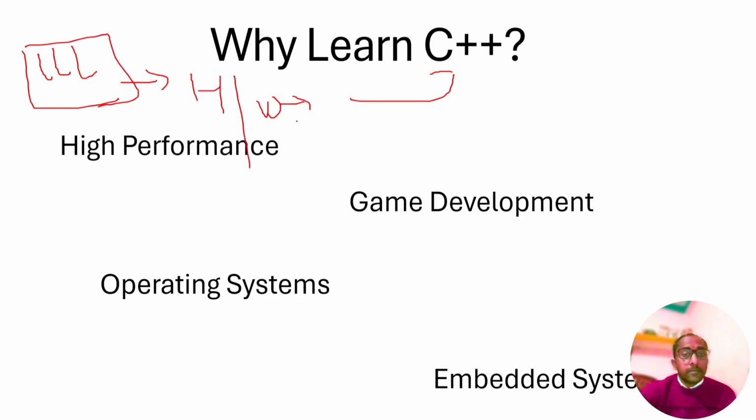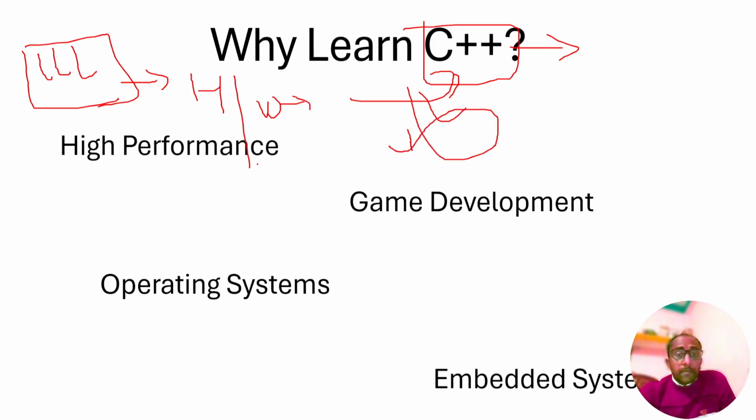C++ allows you to learn how computer memory works and how information is stored. It gives us a view of how computer memories are managed and how the information is stored in memory.